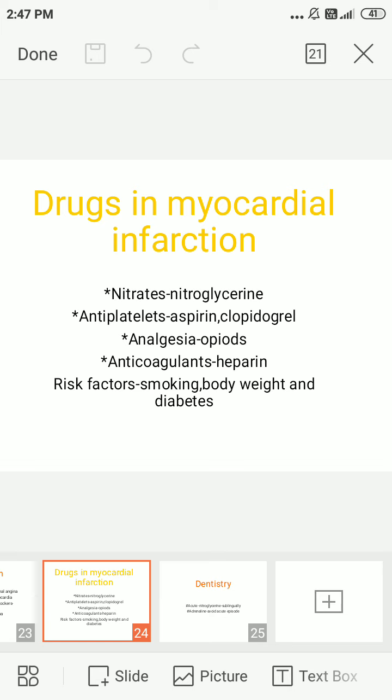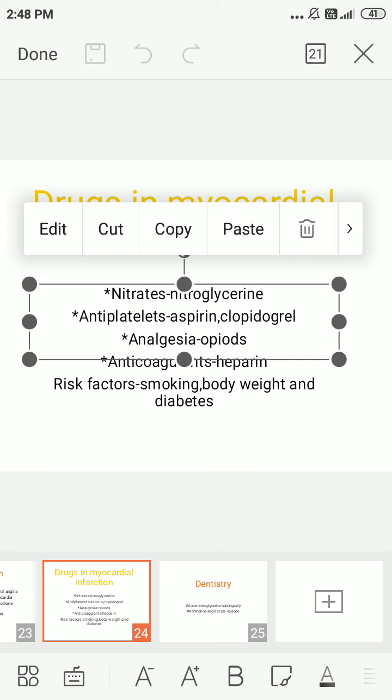Let's go to the revision. First one is anti-anginal drugs. Angina pectoris is a symptom of ischemic heart disease. It is divided into two forms: classical form and variant form. There are three types: stable angina, unstable angina, and variant angina. The pathophysiology is decreased oxygen supply and increased oxygen demand. The treatment is maintaining balance between oxygen supply and oxygen demand.